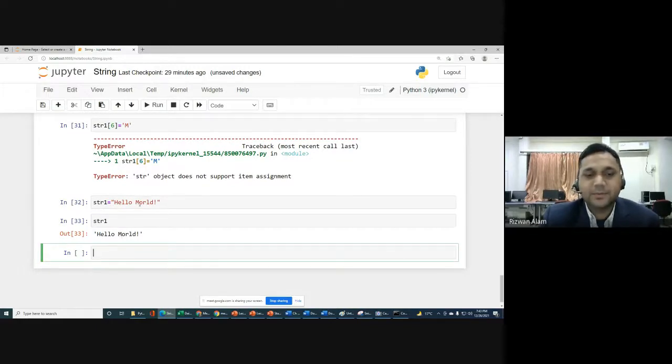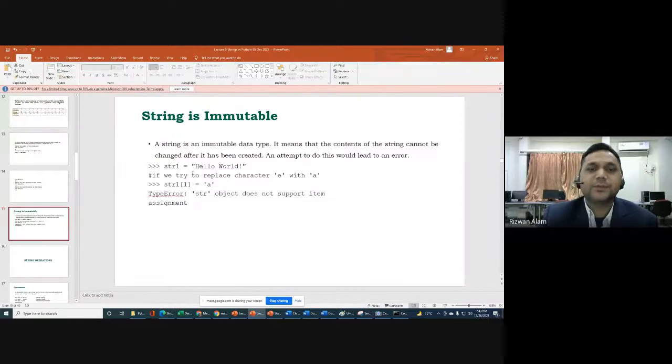So that you can do. The complete string you can change, but a particular element of a string you can't change. So that was the point we should know: a string is immutable. You will get a type error if you try to change a particular character of that string.